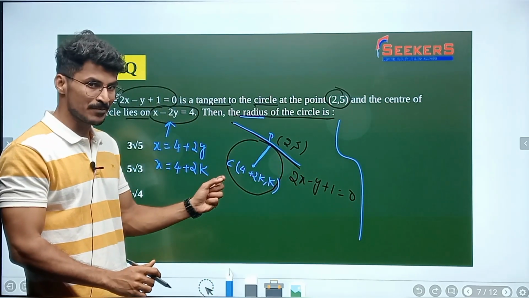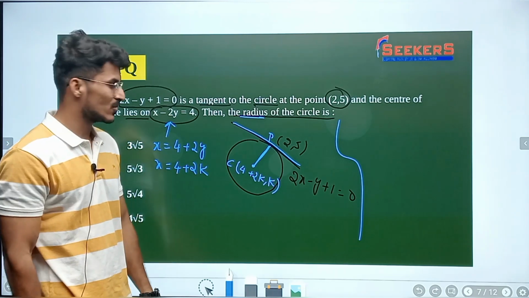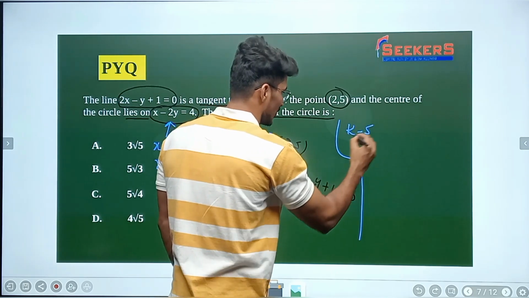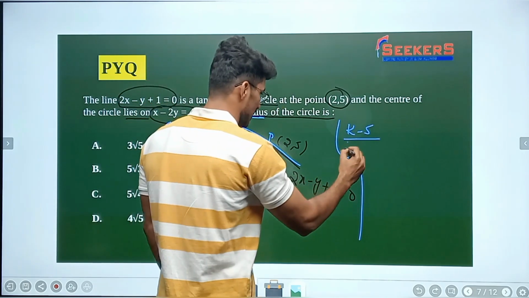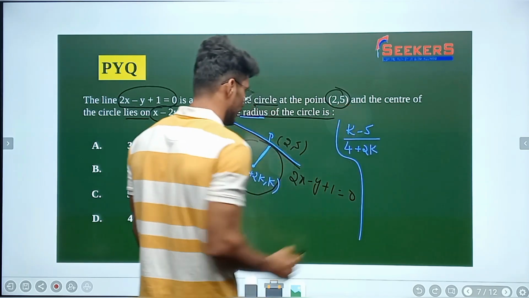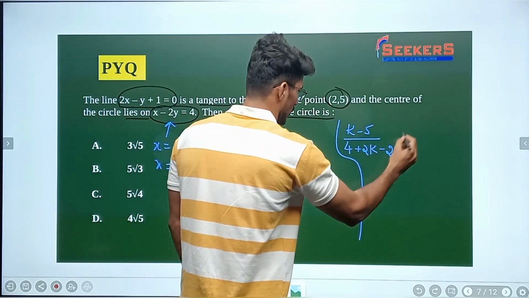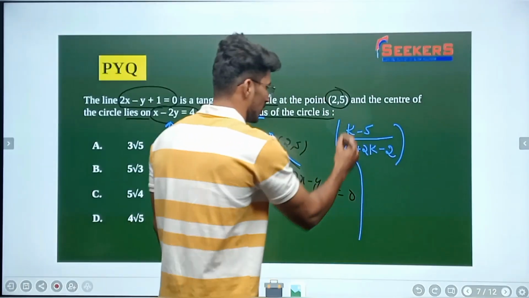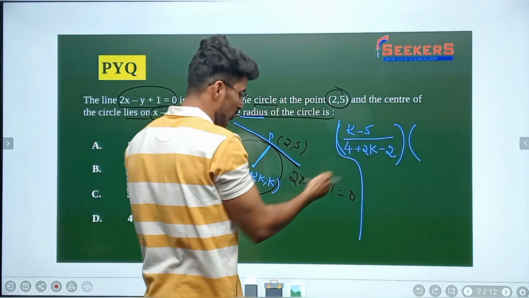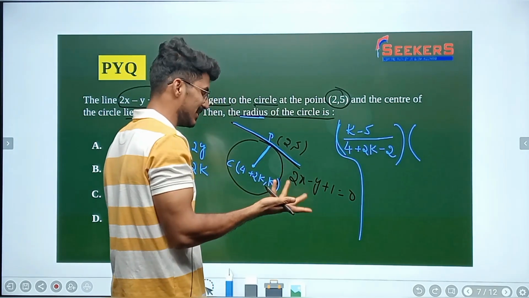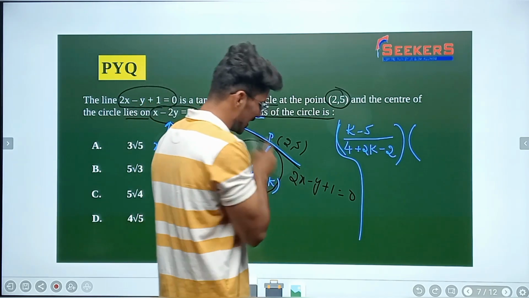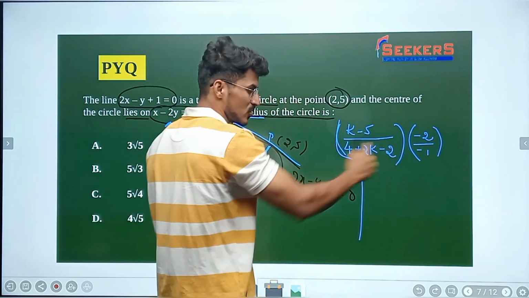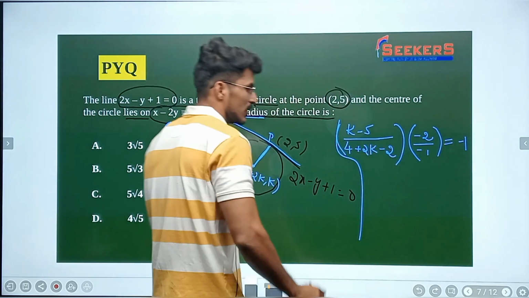How do you find the slope of PC? Difference of y coordinates divided by difference of x coordinates, isn't it? So y2 minus y1 divided by x2 minus x1, 4 plus 2k minus 2. Else you can write the slope of this tangent first, then the slope of the PC line. Anything is fine. The slope of the tangent line is minus a by b, which is minus 2 divided by minus 1. So the product of these slopes is going to be equal to minus 1.